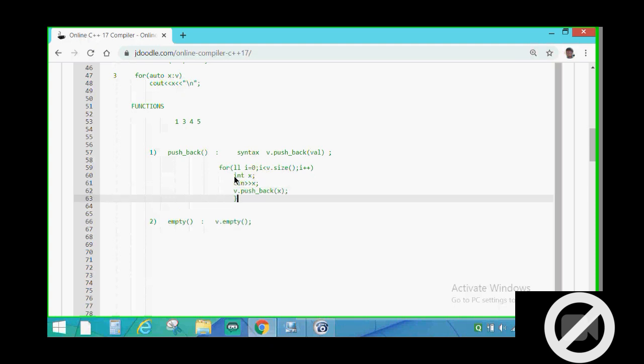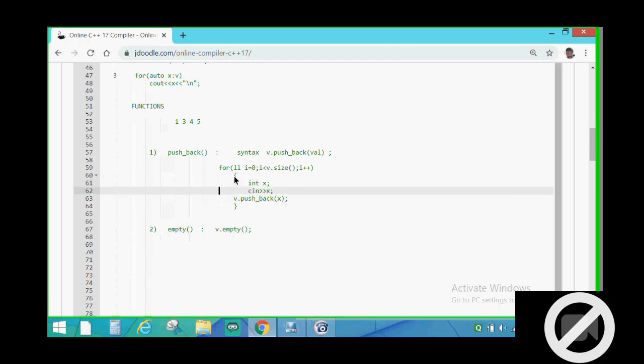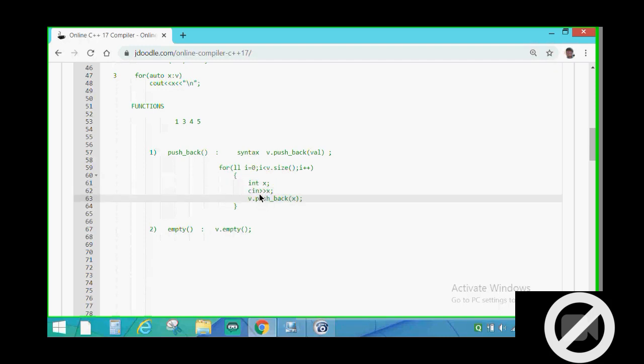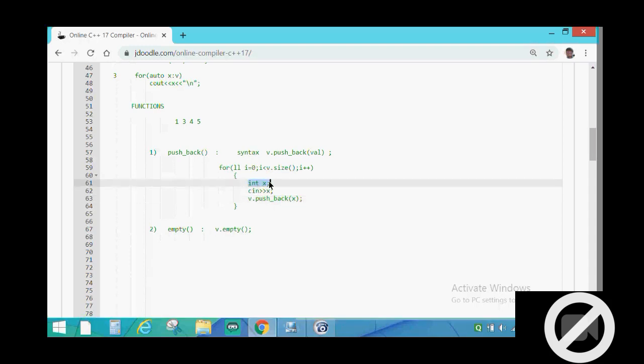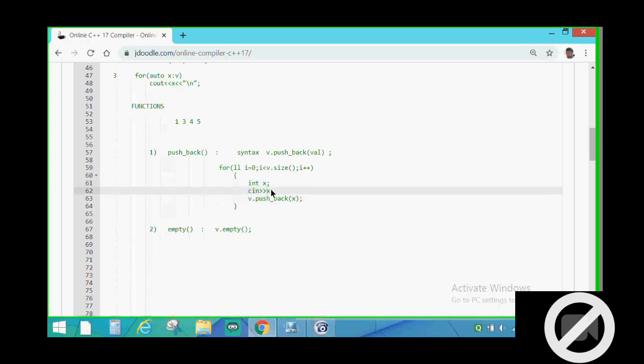So what we are exactly doing here is declaring a variable x. For example, to take 1 3 4 5 as input, I have declared x. I will take 1 as input, then I will push back 1 inside the vector. Before, the vector was empty, now there is 1 inside the vector.